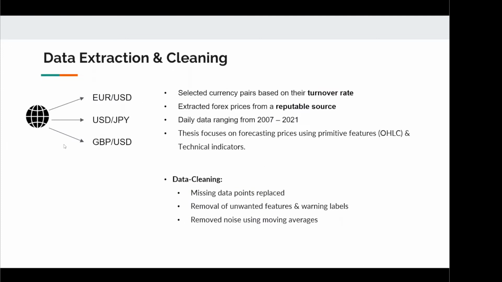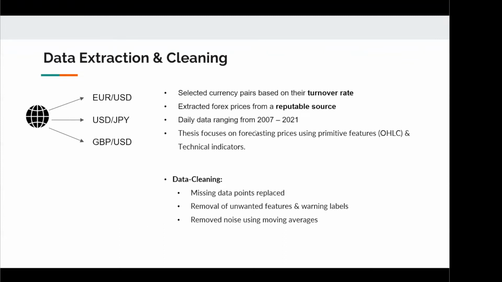We first selected currency pairs based on the turnover rate. These are the top 3 traded currency pairs. We then extracted their Forex prices from a reputable source. Daily data was selected over monthly or yearly data due to the numerous papers that have used daily data. Only data between the years of 2007 and 2021 was extracted due to the limited access of a free account. Although there are a multitude of factors that can affect the Forex prices, this thesis will forecast prices only using primitive features and technical indicators.